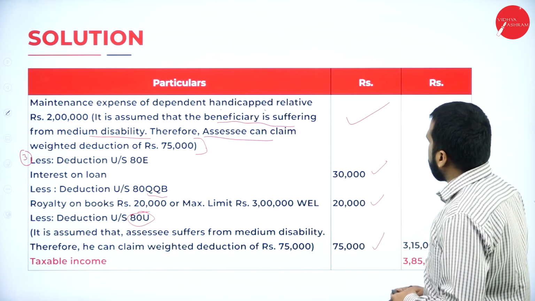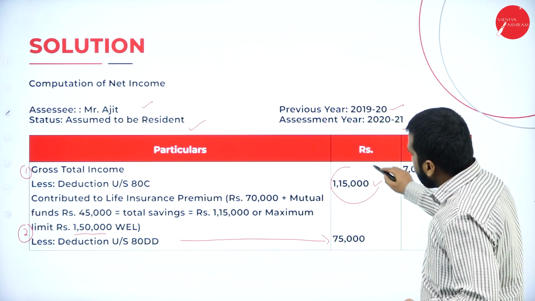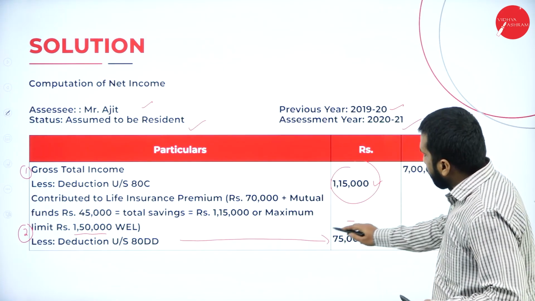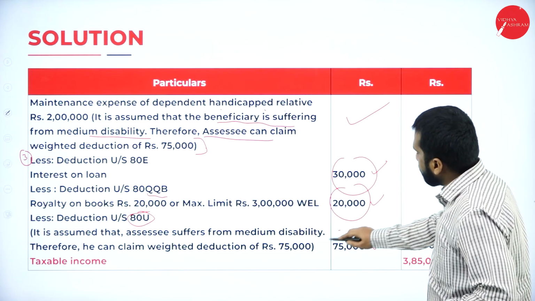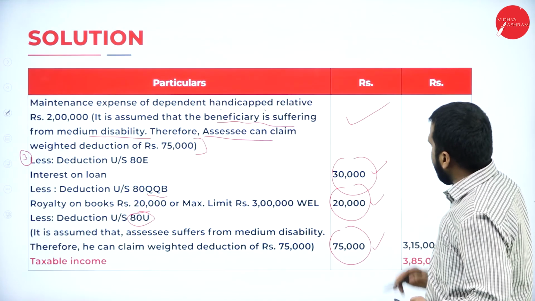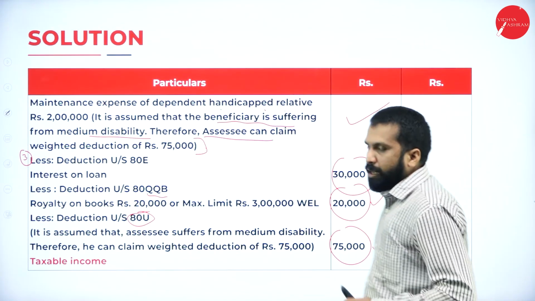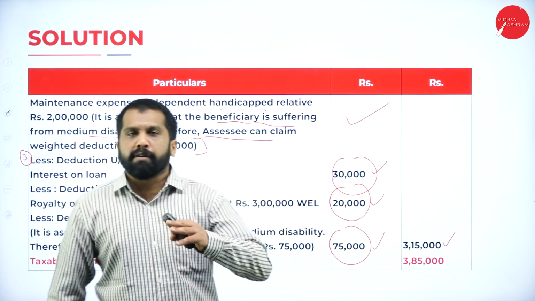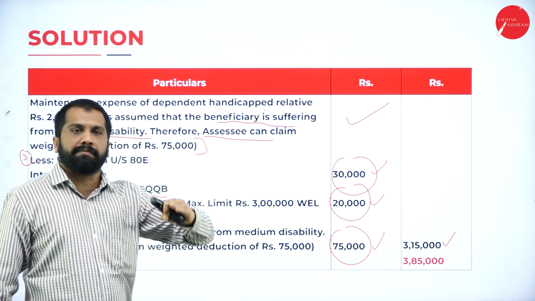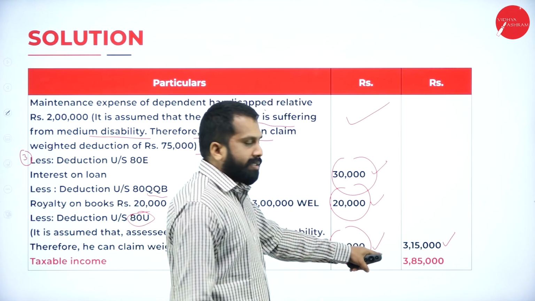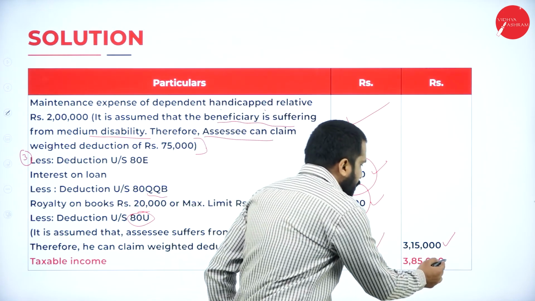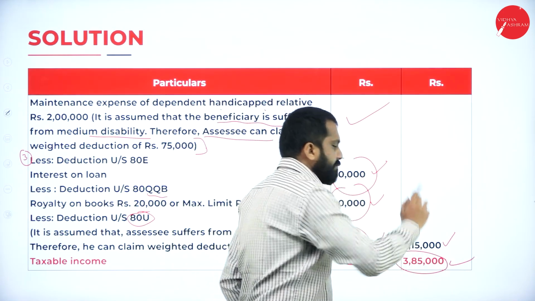Now we'll minus all the deduction. 1,15,000, 75,000, 30,000, 20,000, 75,000. Add everything, you will get 3,15,000. From your gross total income minus everything, finally 7 lakh minus 3,15,000, your answer is 3,85,000.